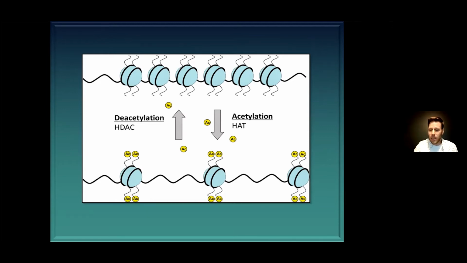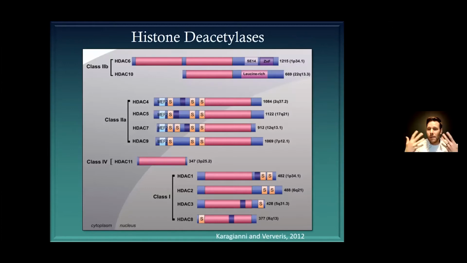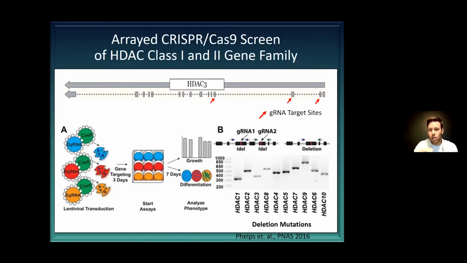And so what we want to try to do is look at the whole entire family of histone deacetylases in this myogenic, or this myoblast-like cancer line. And so here's just an example of the different classes of histone deacetylases that are involved in humans. And we wanted to look at class 1 and 2 histone deacetylases.